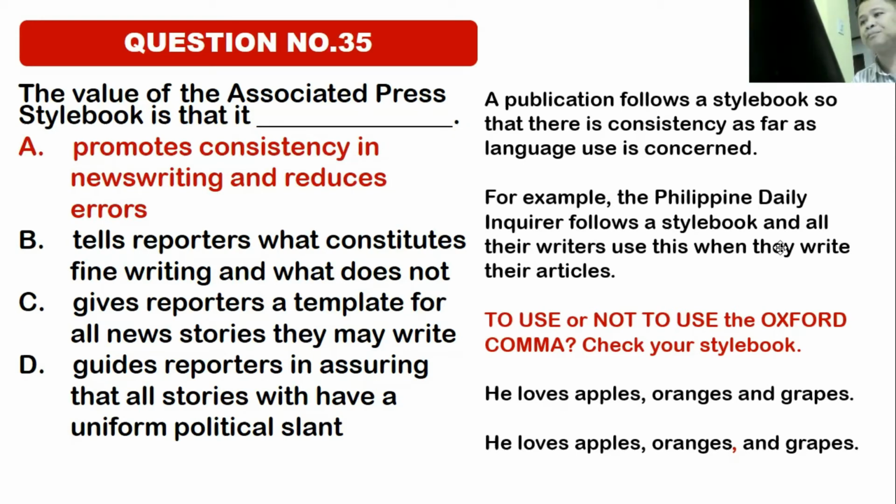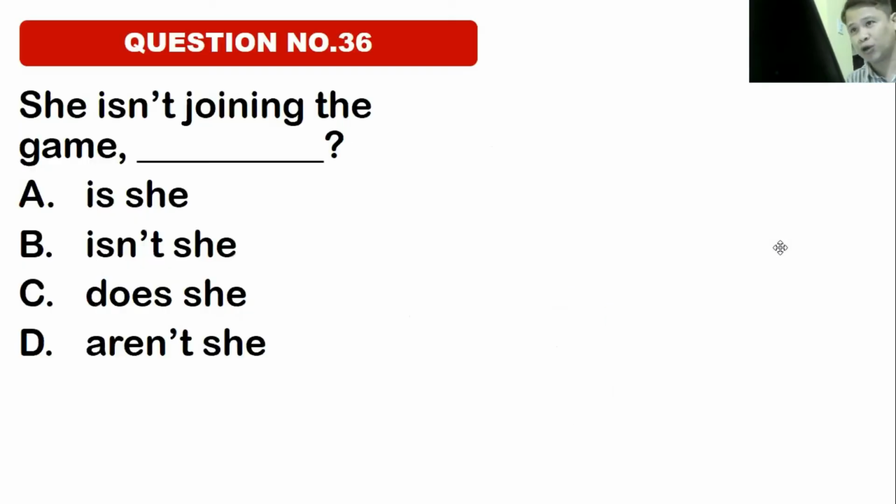Okay? Now let's go to question number 36. She isn't joining the game. A, is she? B, isn't she? C, does she? D, aren't she? So this is a question on tag question.